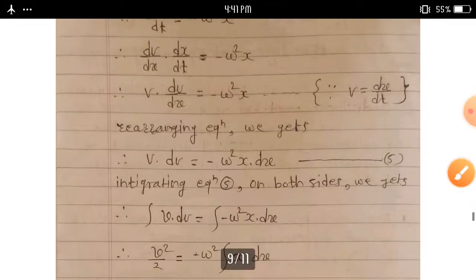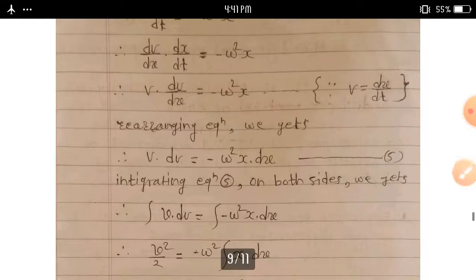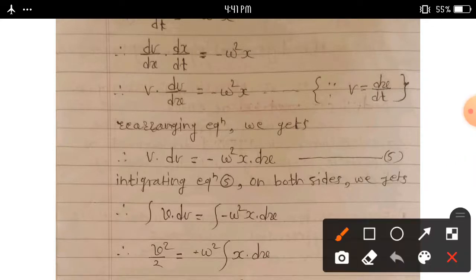Rearranging this equation, dx upon dt becomes v according to the definition, and dv upon dx into v is equal to minus omega square x. Separating the terms, therefore v into dv is equal to minus omega square x into dx. Consider equation number 5.